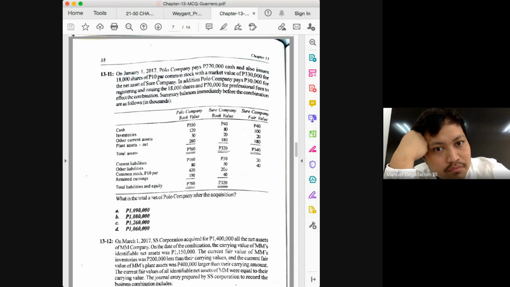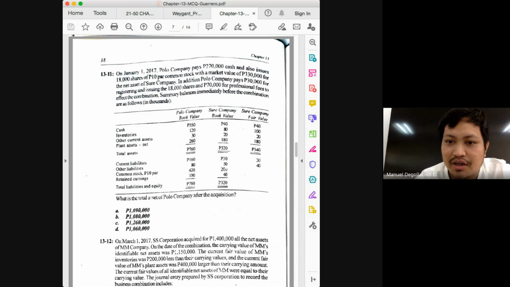350 plus 40, and then minus what? The 270. Okay, and then deduct the stock issuance cost of 30. And then also deduct the acquisition-related cost for the professional fees in the amount of 70. Okay, so 350 plus 40 minus 270 minus 30 and minus 70.